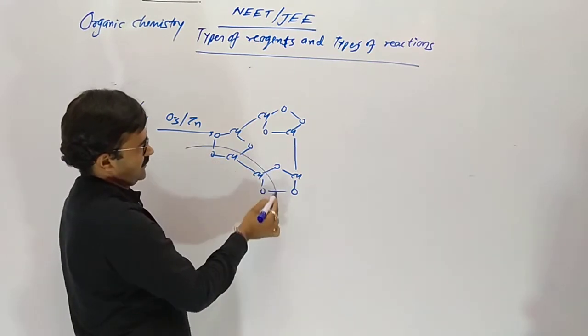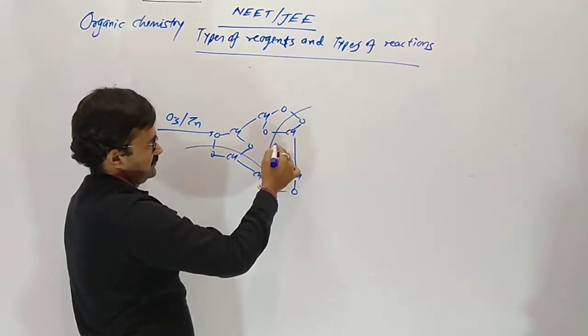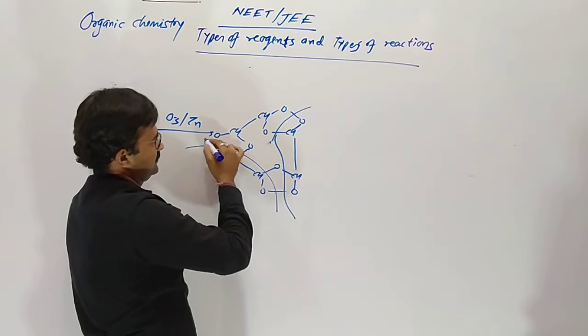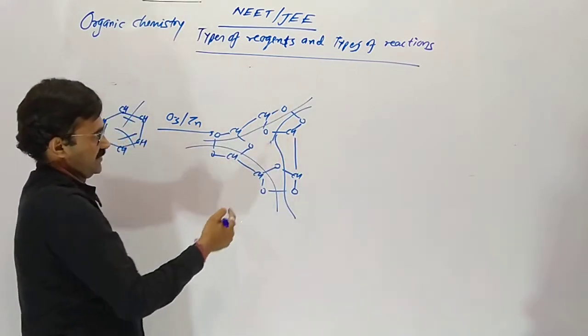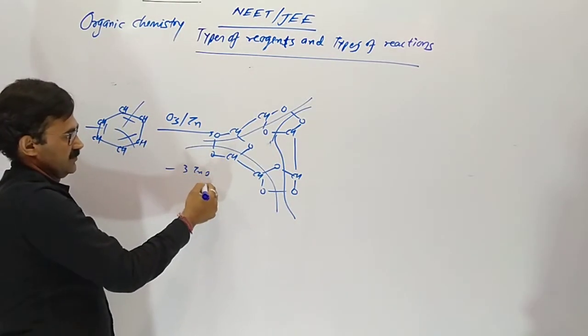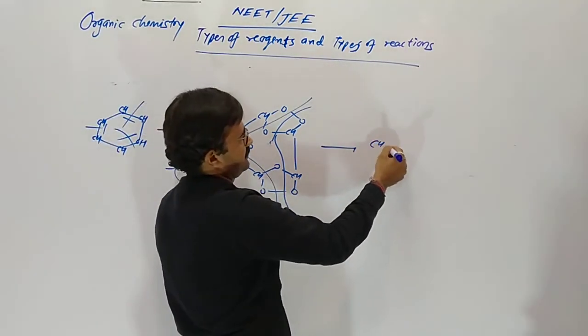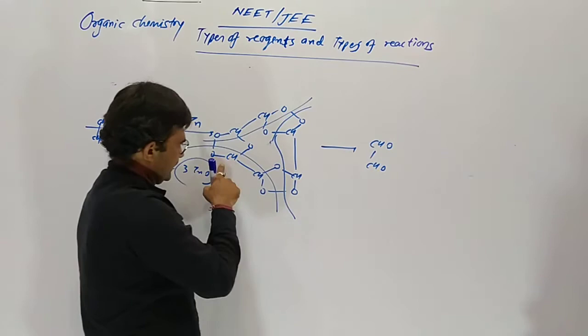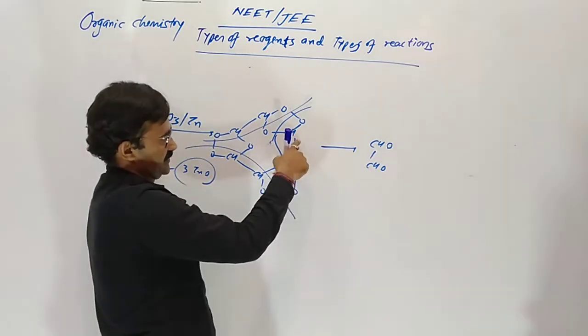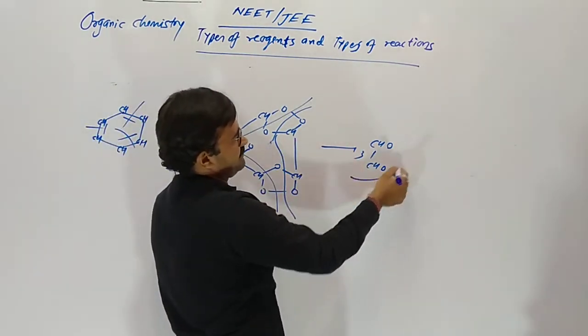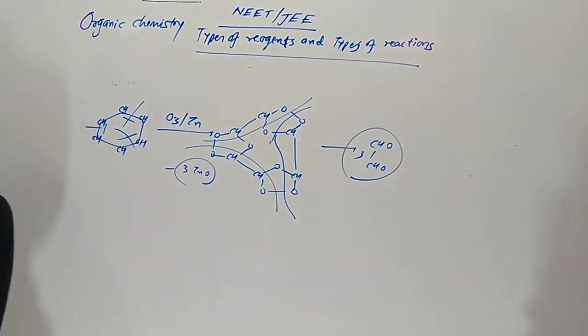So 1, 2 and 3: 3 oxygen are removed as ZnO. So CHO, CHO, CHO-CHO, CHO-CHO. 3 times it gives glyoxal. Understood?